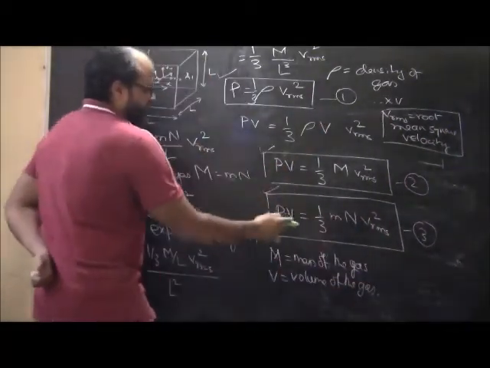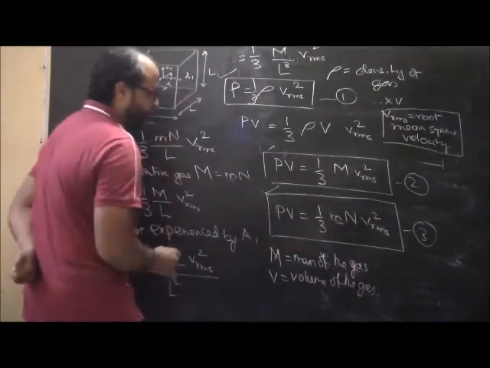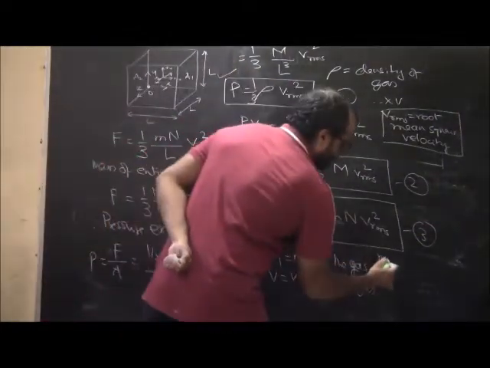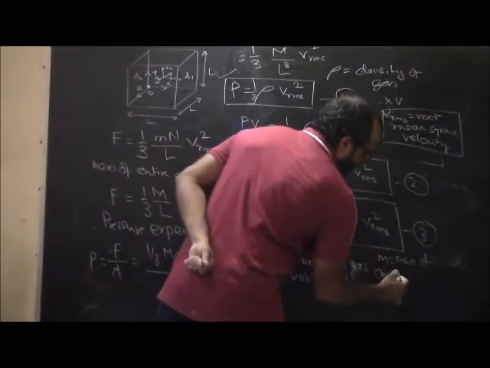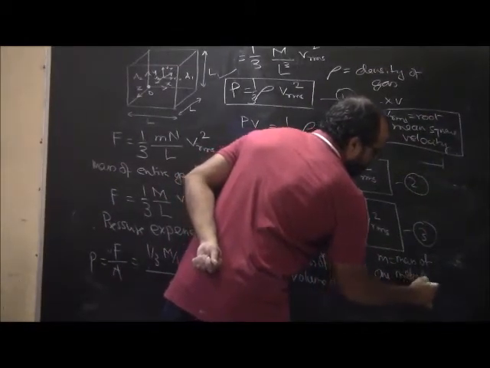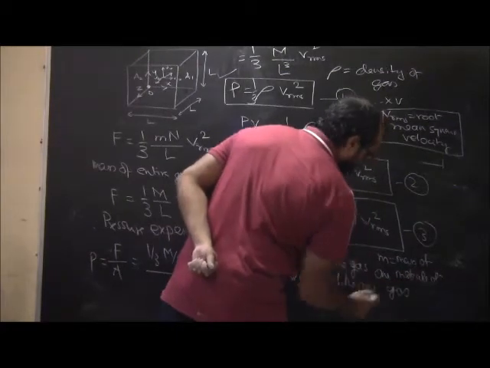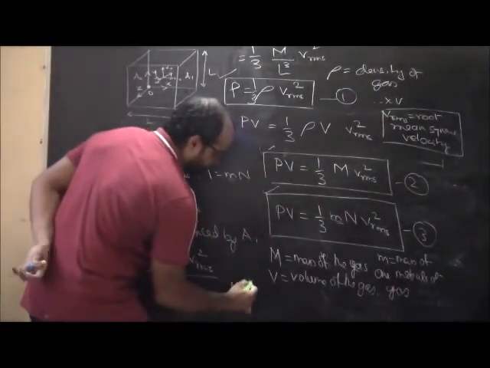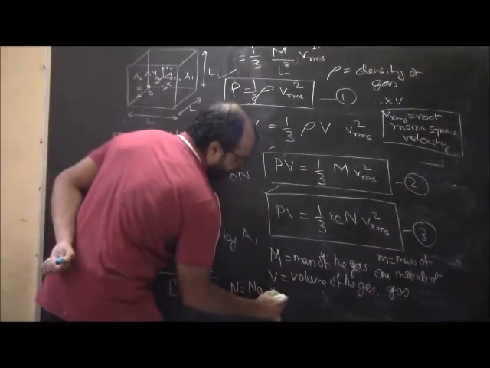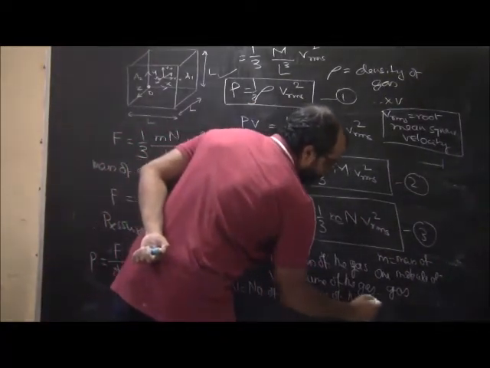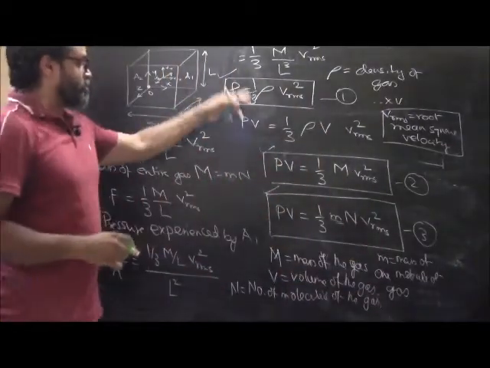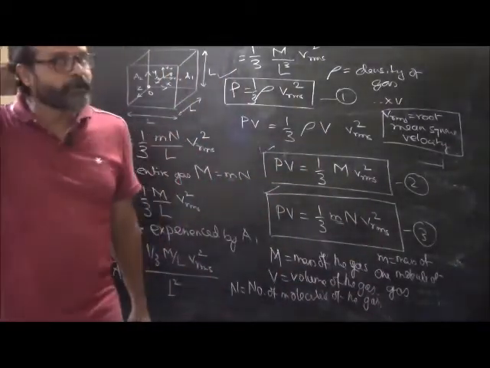Okay, here also the mass of 1 molecule of the gas, the small letter m, is equal to mass of 1 molecule of gas, and n is basically number of molecules of the gas. Okay, so these 3 formulas are important.